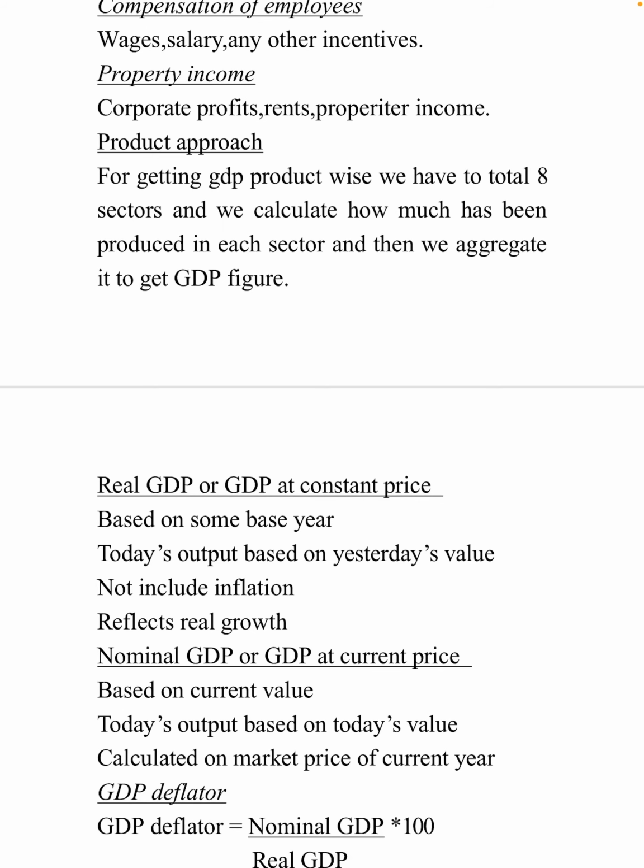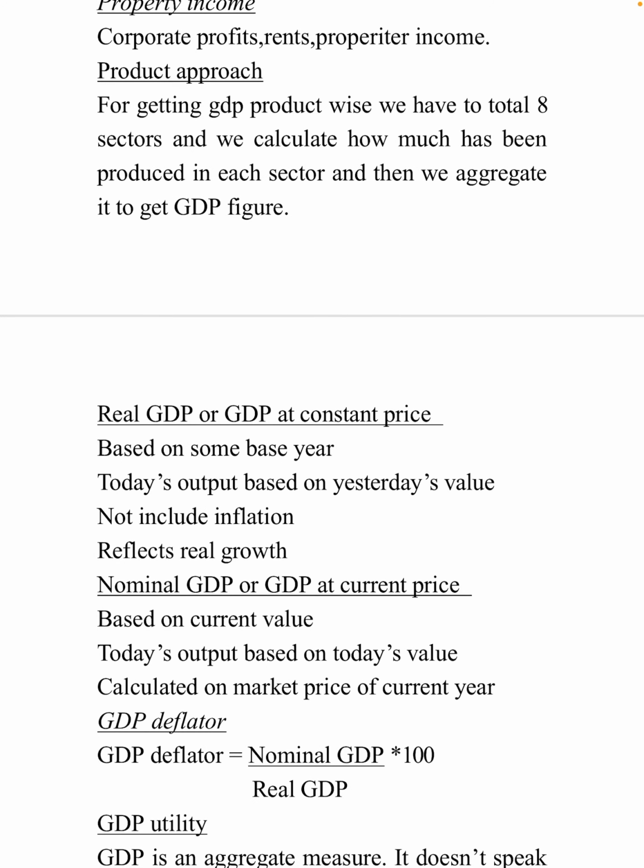The third approach is the product approach. For getting GDP product-wise, we have to total 8 sectors and calculate how much has been produced in each sector, and then we aggregate it into the GDP figure. In the product approach, we add all the sectors' GDP, then take the total aggregate. It is known as the product approach.